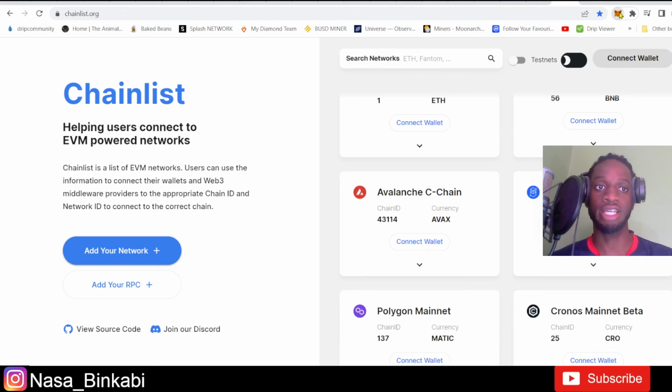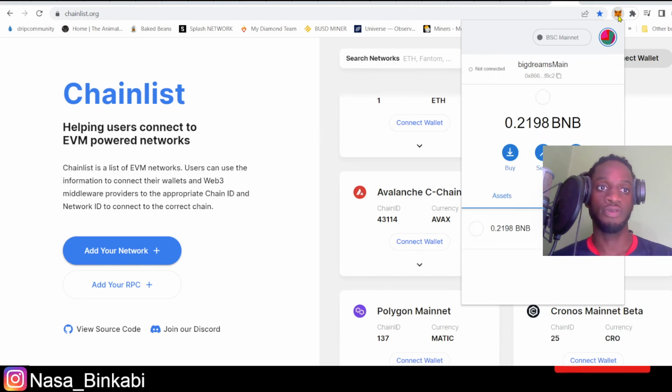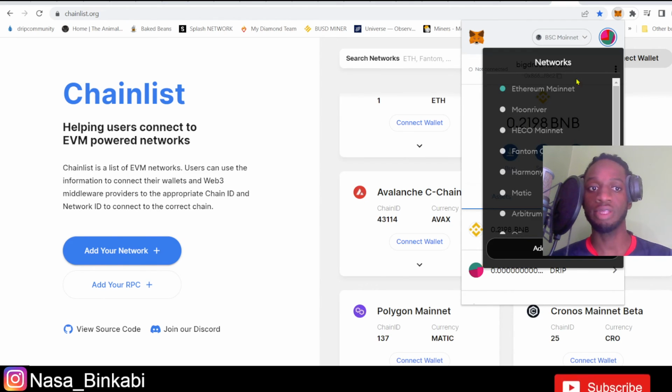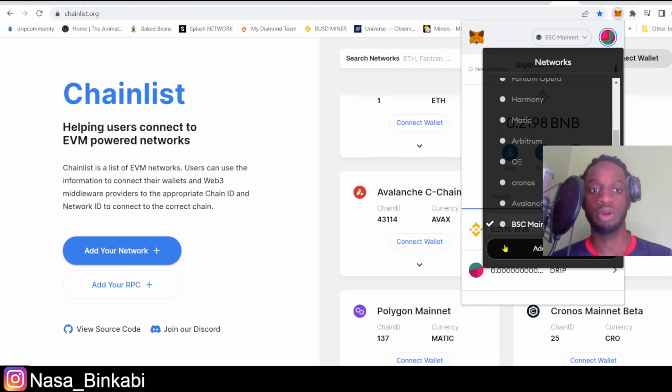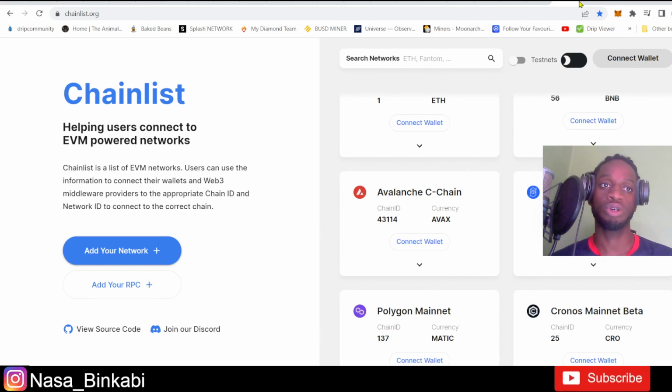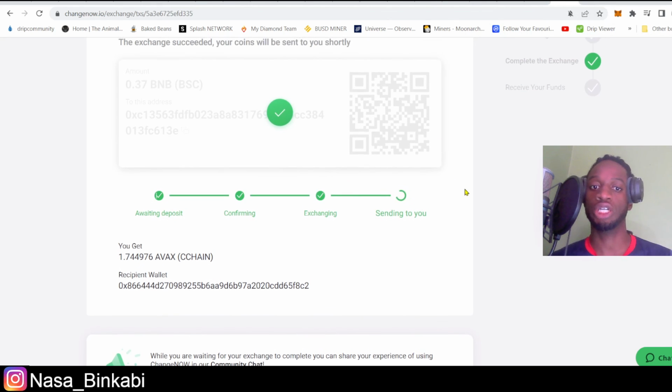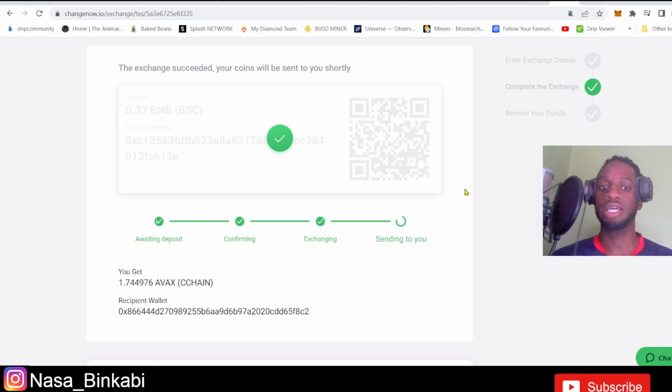Once you add it to your wallet, if you open up your MetaMask, it'll be right here at the top, and then you could choose the different one right there. As you can see, still on Binance Smart Chain until this transaction goes through. Just thought I'd point that out to you guys. All right, let me get back to this. Exchanging. Now it says sending to you.